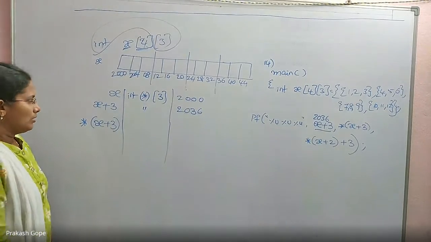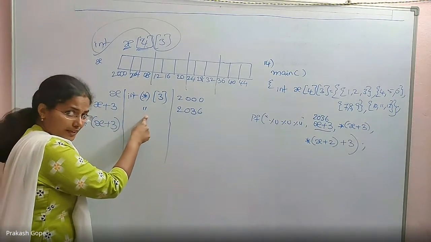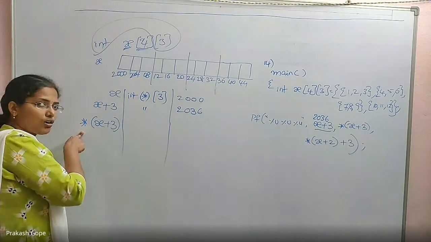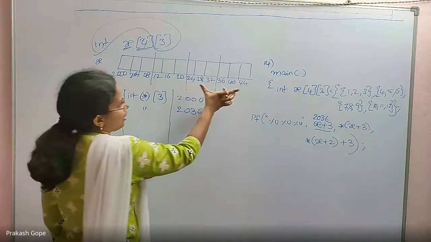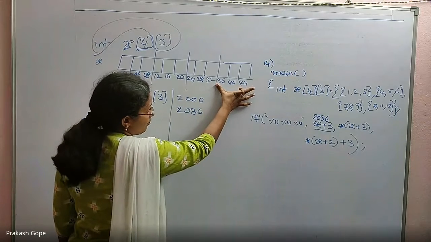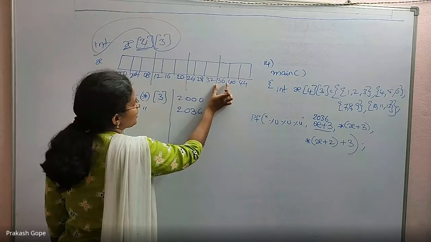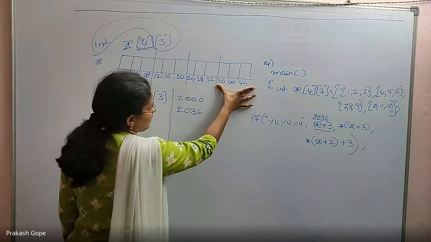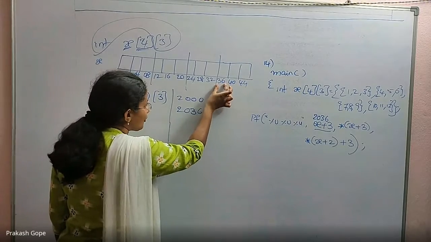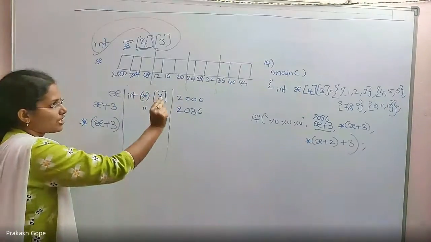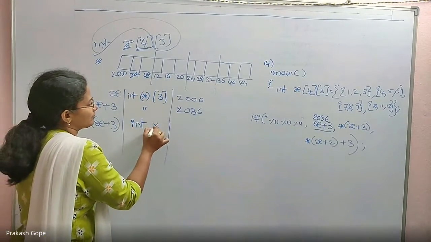I told you, if this is a pointer for an array, then star of it, a dereferencing, will say: x plus 3 is till now a pointer for this array, for a complete array. Whenever I say dereferencing, star of, it is the first element's address. Till now it is this array's address. Now when I say dereferencing, in that array the first element's address. In that array the first element is an integer, so its address. That's why it becomes an int star.